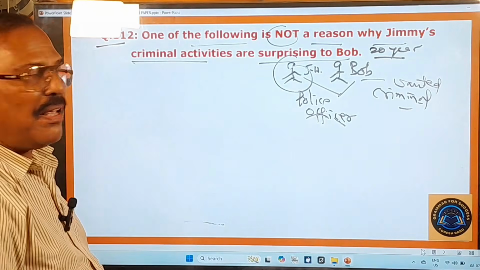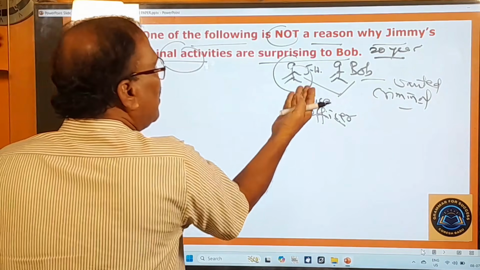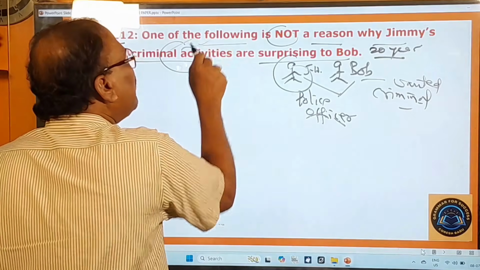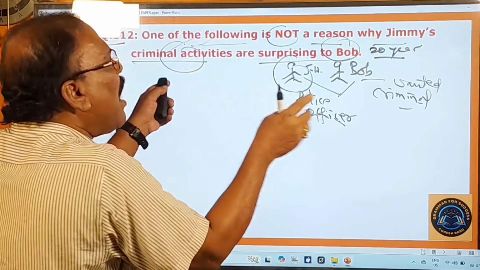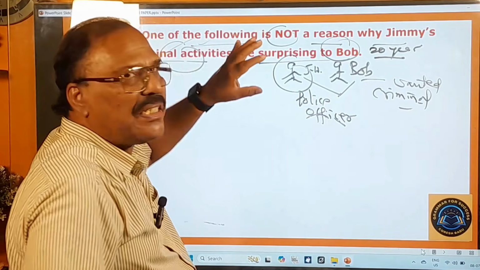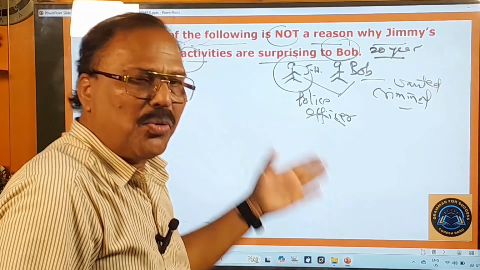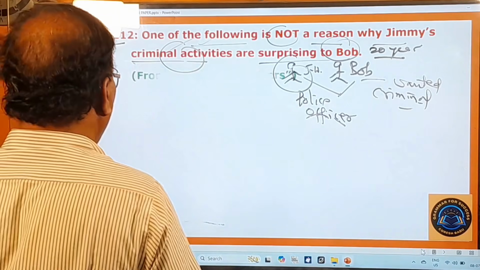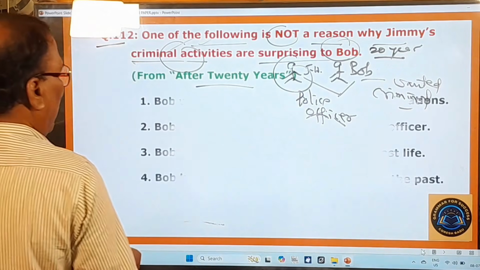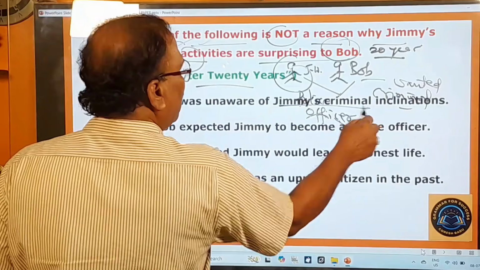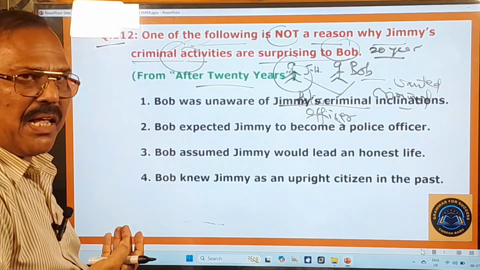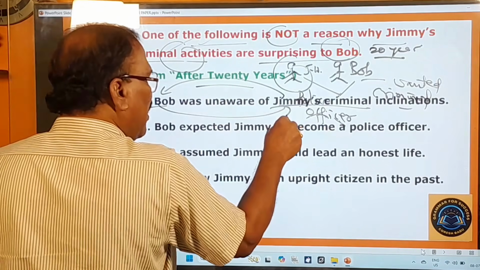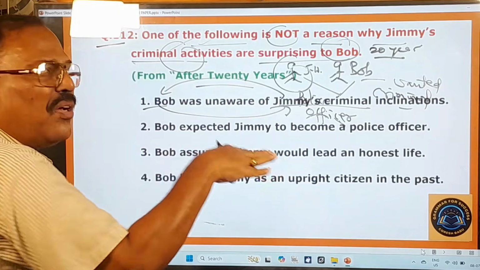But what is the question here? Why Jimmy's criminal activities? So this is a police officer. How can he get himself engaged in the criminal activities? So here the roles have been changed. The entire questioning is quite wrong, and therefore you cannot get the correct answer for this question. And here you look at the options given, from after 20 years, you know very well. And here Bob was unaware of Jimmy's criminal activities. Is Jimmy engaged in criminal activities? So this name should have been here and this name should have been here. But the entire question has been given in a wrong way.